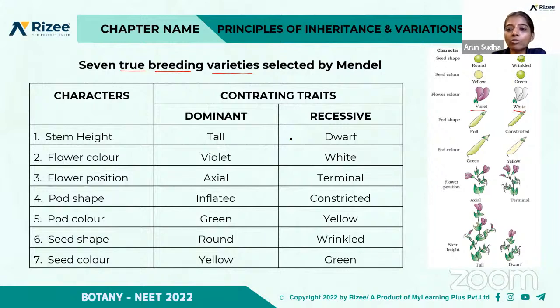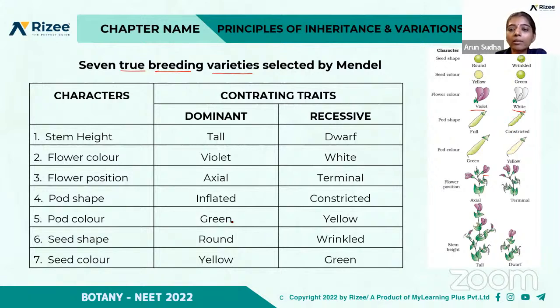And flower position. Based on the position of the flower, if it is present in the axial position, that is a dominant character, and the recessive is the flowers at the terminal. It is present at the end, so this is a recessive character. Then pod shape, inflated and constricted. This is full and this is the constricted pod. So this is a recessive character.